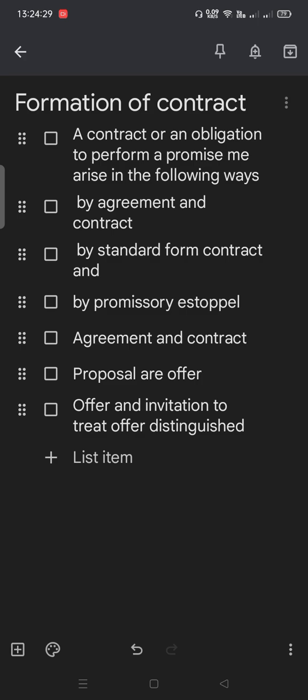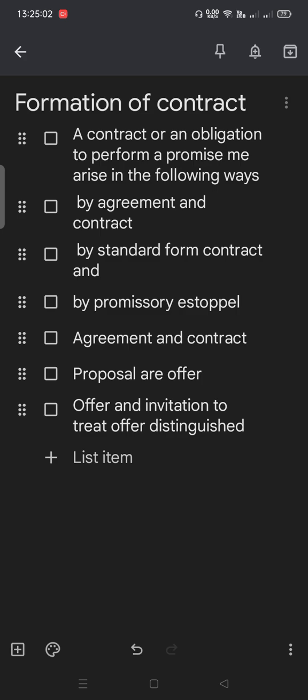When they agree with such terms and conditions, then that person enters into a contract with me. It is not possible to contact individuals one by one or to negotiate individually, because there are thousands of people who want to get jobs in this company. That is called a standard form of contract.